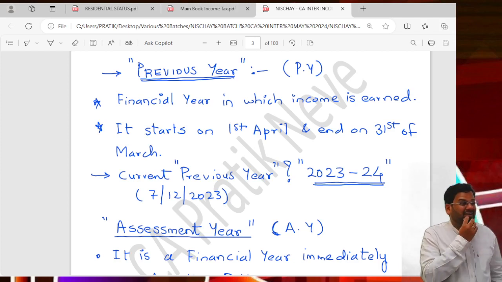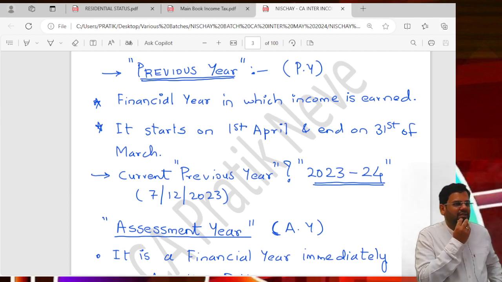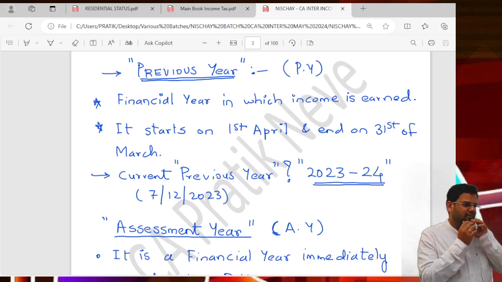So which is the current previous year? English-wise the question seems incorrect, current previous year. But income tax-wise the question is correct.